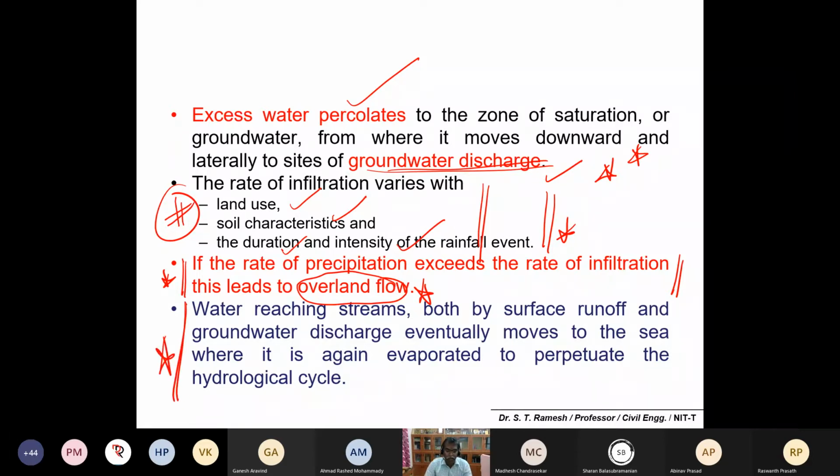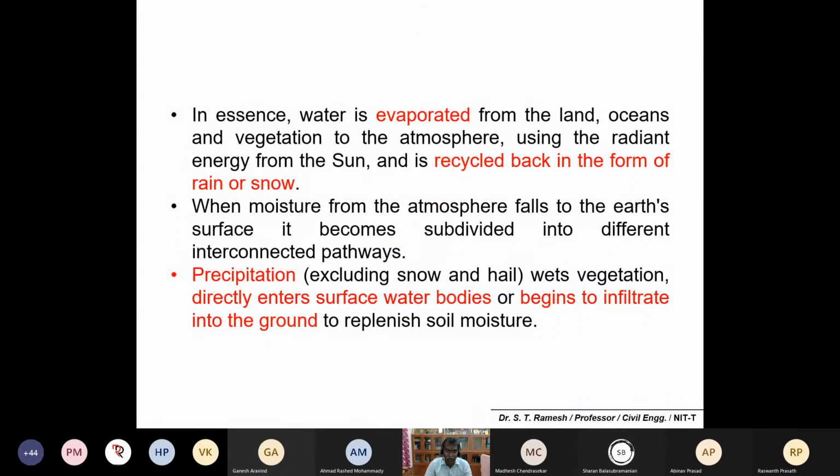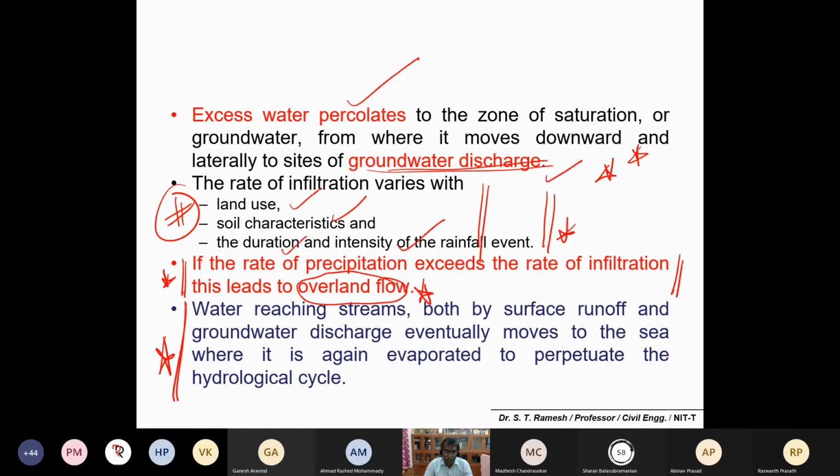So please remember the terms we have discussed so far: what is precipitation, what is groundwater, what are the factors which influence your infiltration rate, what is overland flow. There is excess flow and no place to store it. The land may not have the capacity to infiltrate all the water, so water again directly enters the sea, and goes again to the atmosphere, back to the soil.